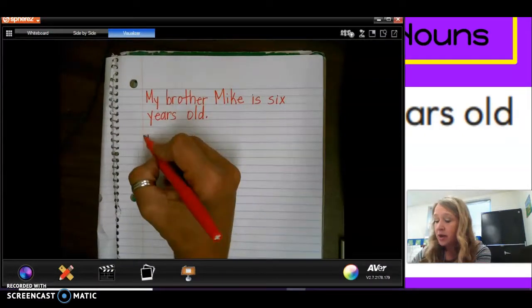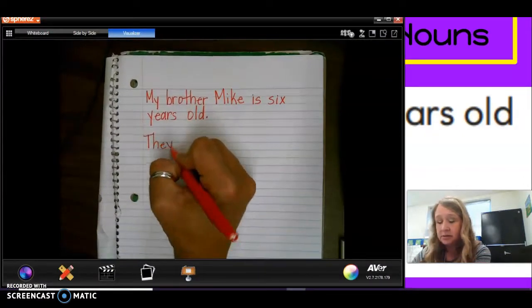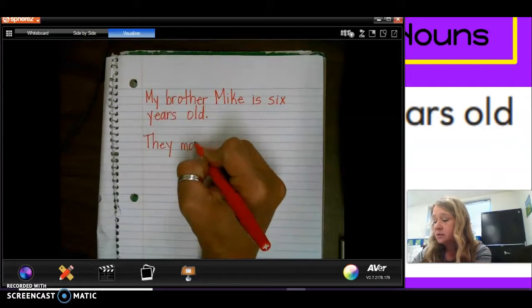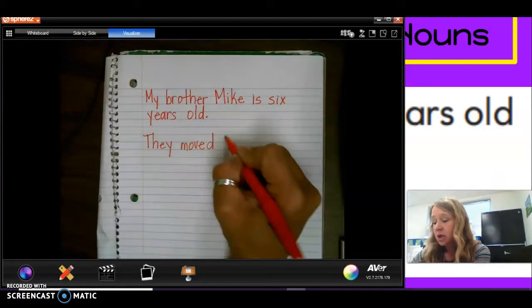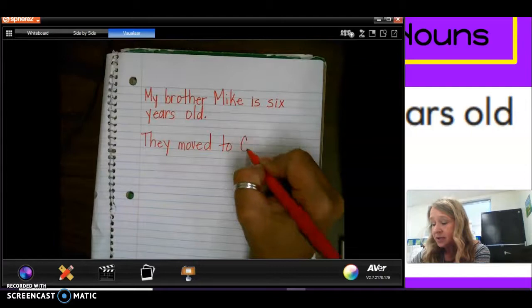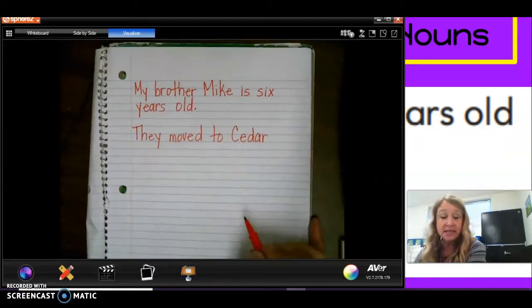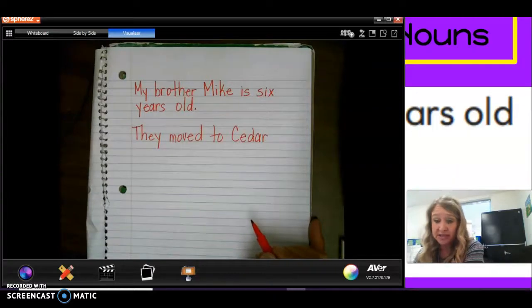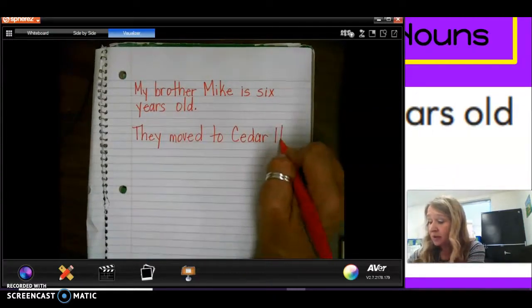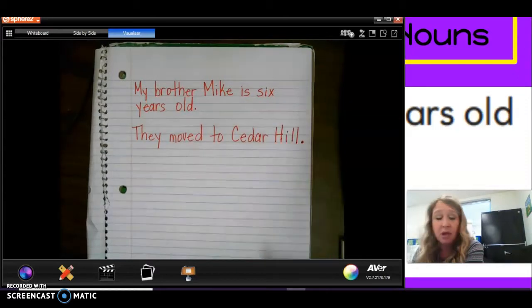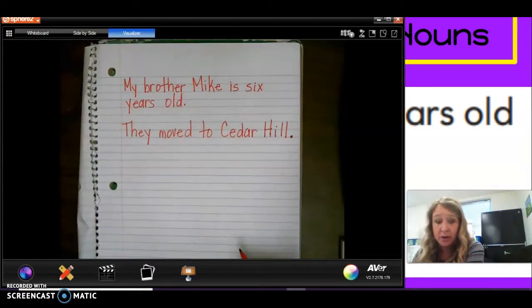So I'm going to write they moved to Cedar, what? Cedar Hill. So both words in the name need to begin with a capital letter. Just like your first and last name begin with a capital letter.